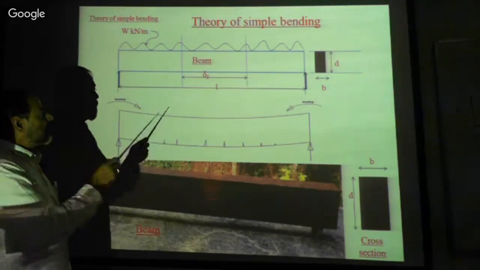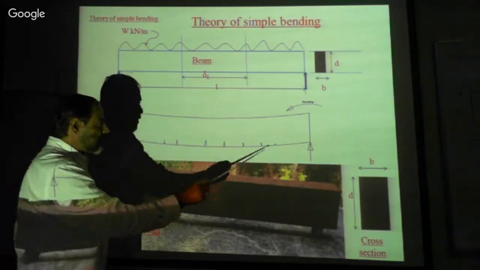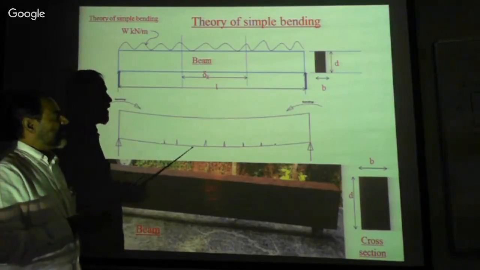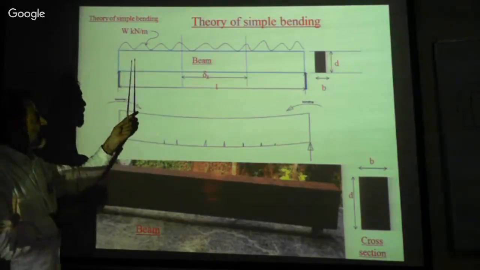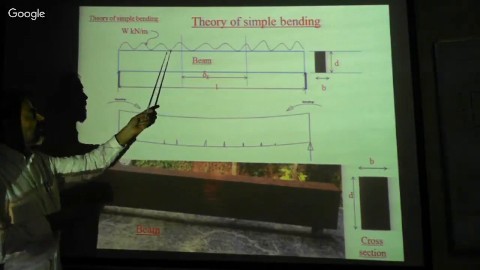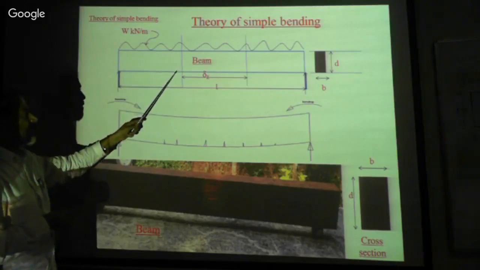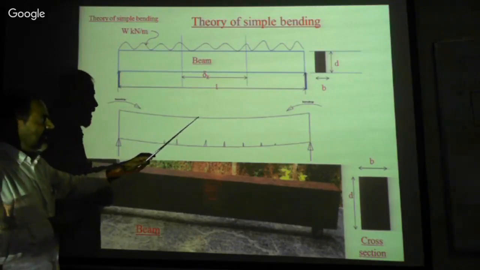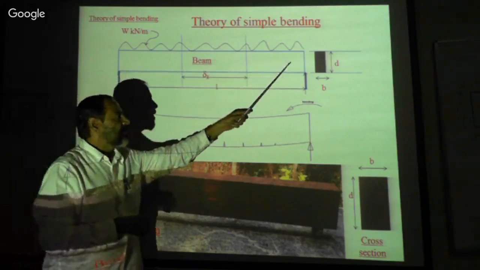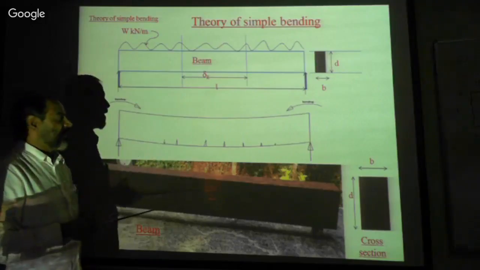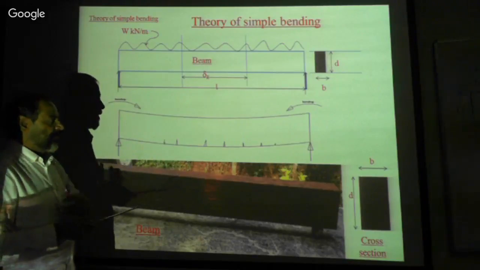Suppose the span is more, the deformation will be more. Therefore we need to provide the section, and design the beam in such a way that the load is resisted. This should not be the result; the result should be like this, whatever the load, whatever the type of load, whatever the material.